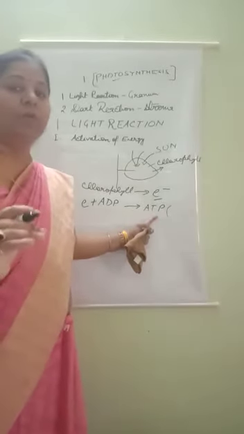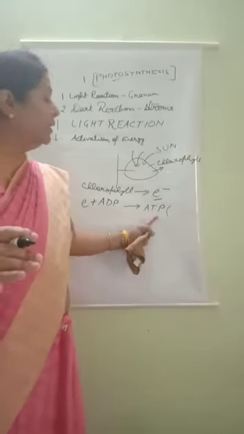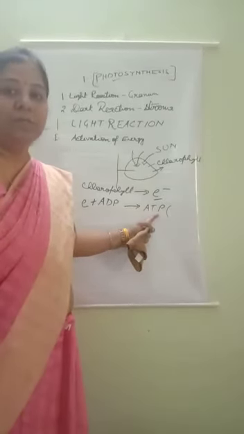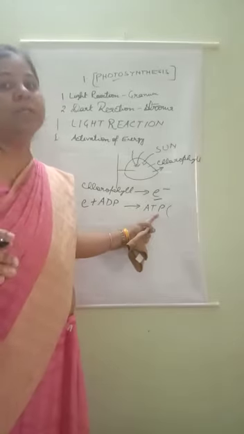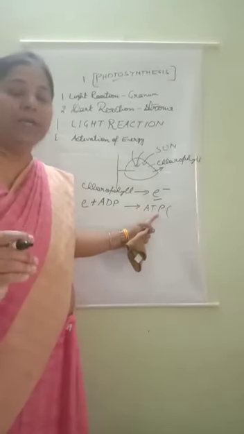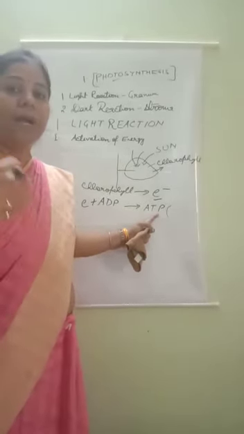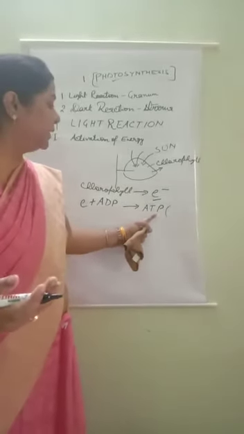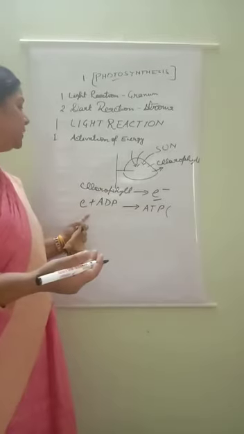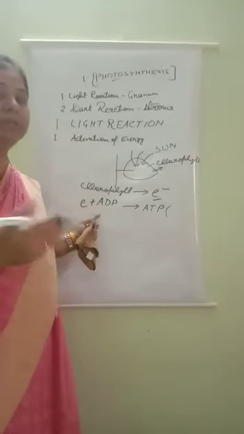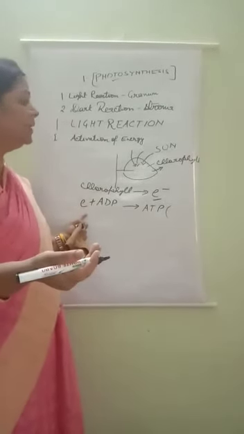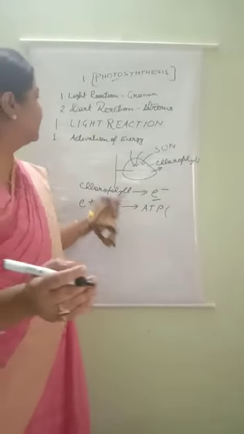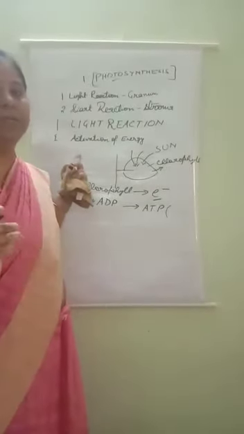Again I am telling you all, please note down in your copy: the full form of ATP is adenosine triphosphate, and everyone needs energy in the form of ATP. So plants also require energy in the form of ATP, and that ATP is formed when ADP, adenosine diphosphate, combines with energy. Understood, all of you? So the first step is known as activation of energy.